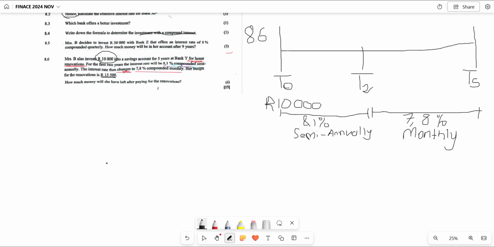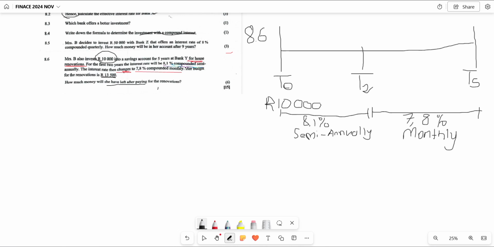In a nutshell, we want to find the accumulated amount that Mrs. B will have after 5 years. Then from that amount, we are going to take out the money needed for renovation. What is left will be the amount left after paying for renovation.